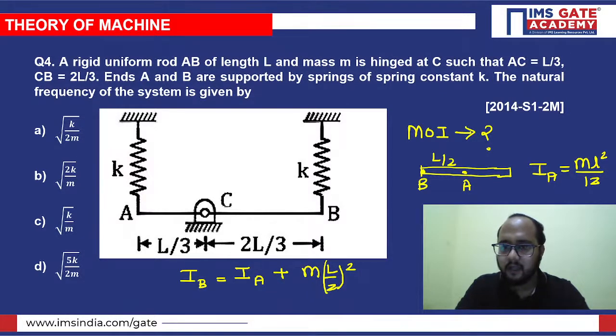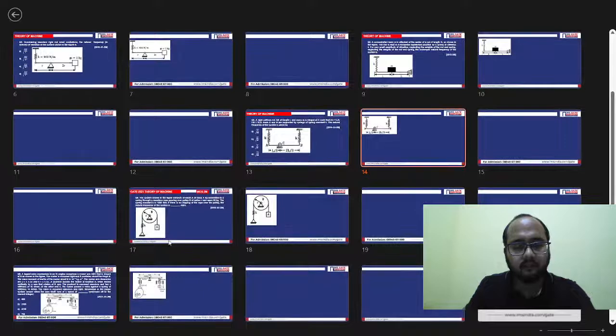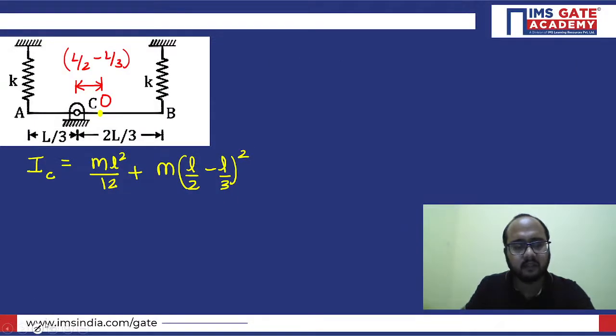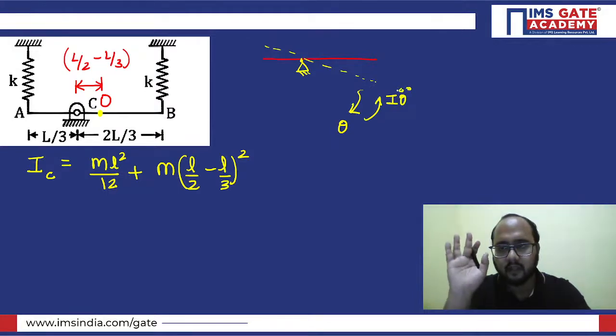Now, see, this is the mass moment of inertia. Now, if you try to give an initial disturbance, let's suppose you are giving some disturbance to this system. Initially the rod is like this. If you give a little bit of disturbance, an angular displacement, let's suppose this is the C point here. If you give the disturbance like this, theta is our disturbance. Against this theta, inertia torque will be there, correct?